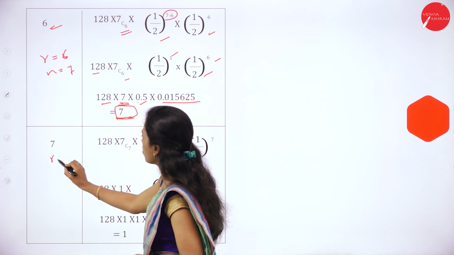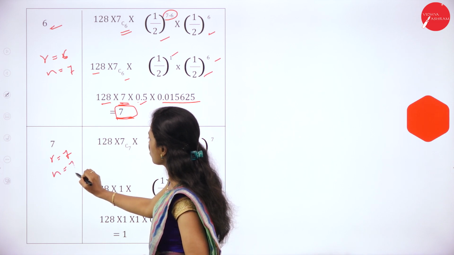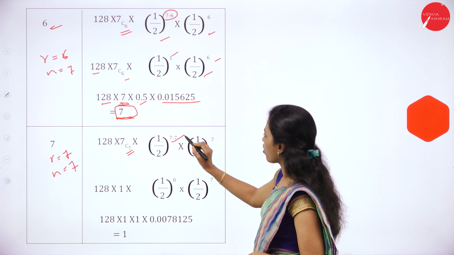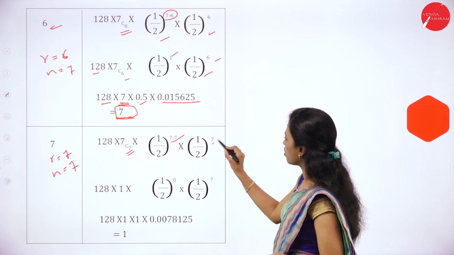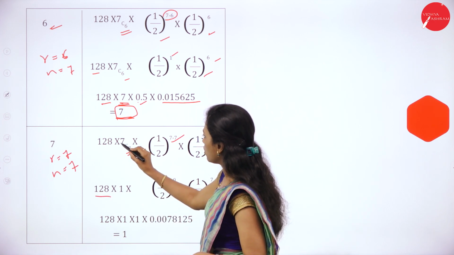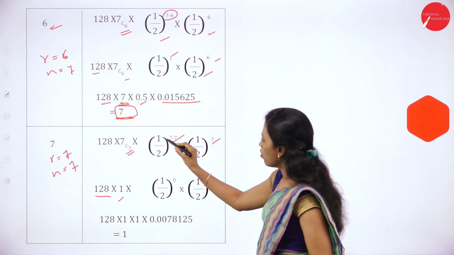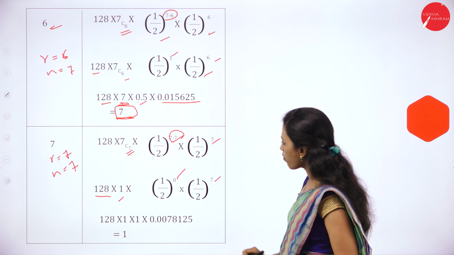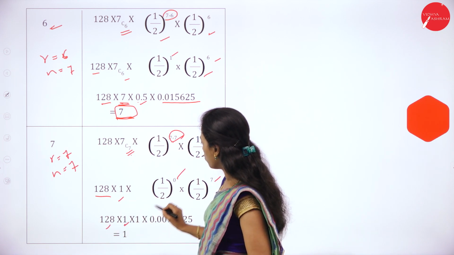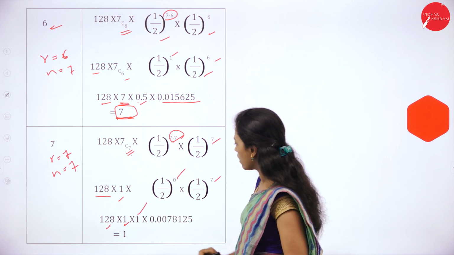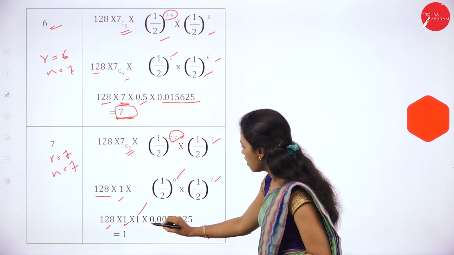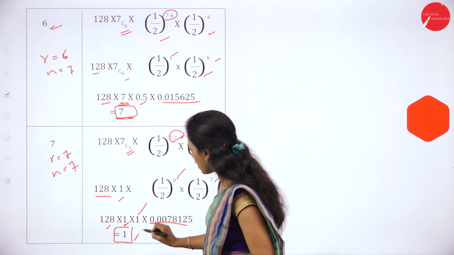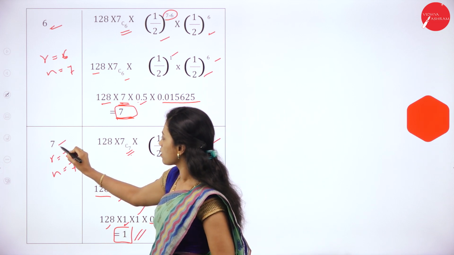Then if r is equal to 7, n is equal to 7. 128 into 7C7 into (1/2)^(7-7) into (1/2)^7. 128 into 7C7 is 1, into (1/2)^(7-7) is 0, into (1/2)^7. So 128 into (1/2)^0 is 1, into (1/2)^7 is 0.0078125. So expected frequency will be 1 when r is equal to 7.